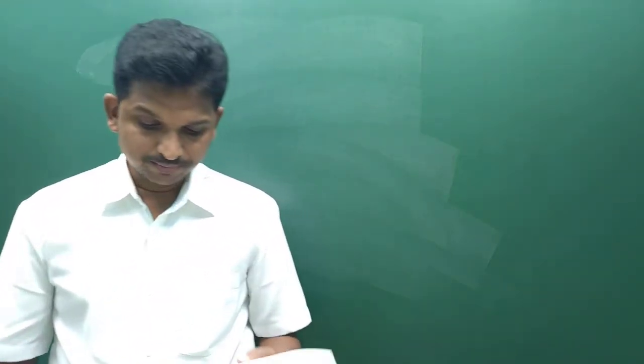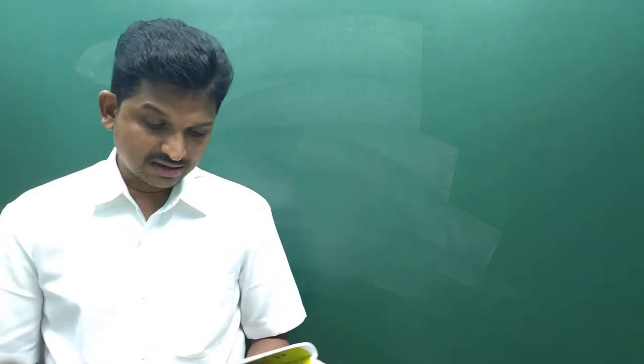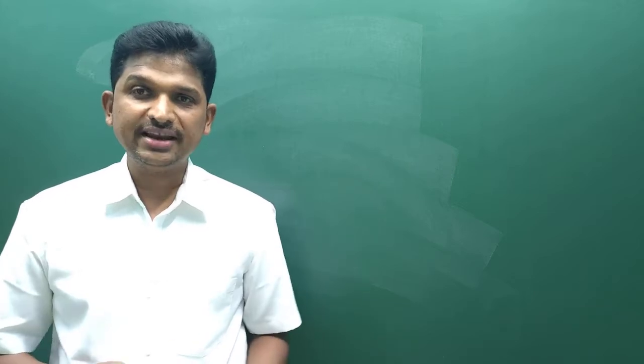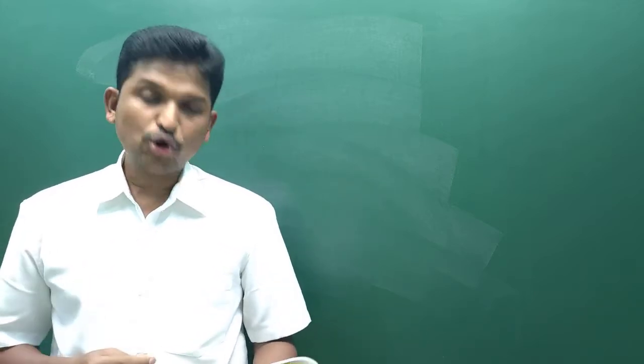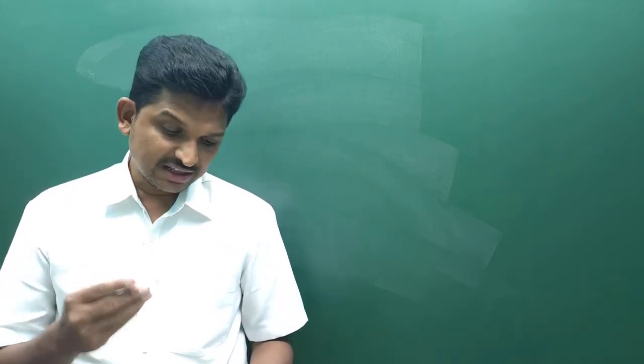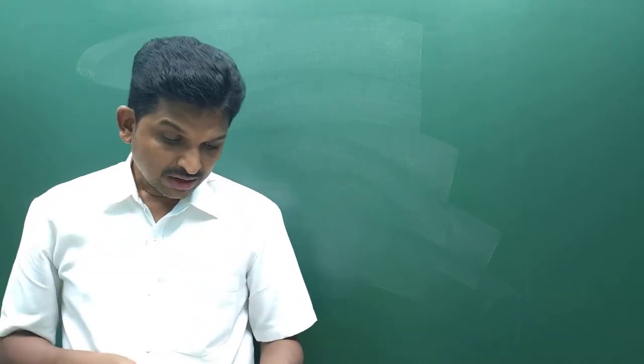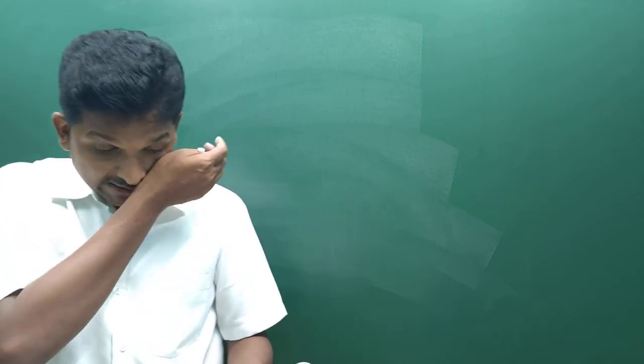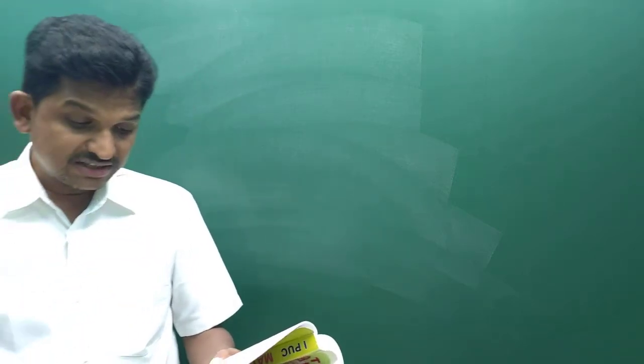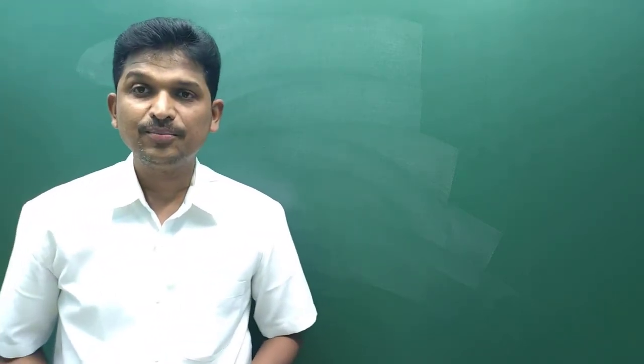Question number 2. A die is thrown. Describe the following events. They have given the events A, B, C, D, E, F, like that 6 events, and they are asking to find A union B, A intersection B, B union C, E intersection F, like that a few things they have given.